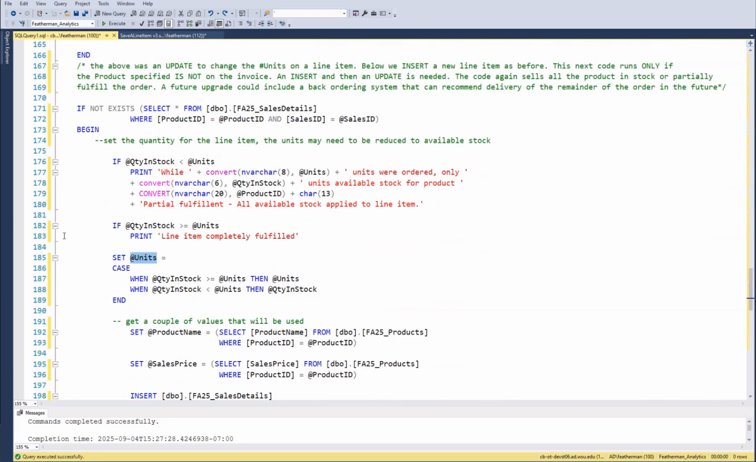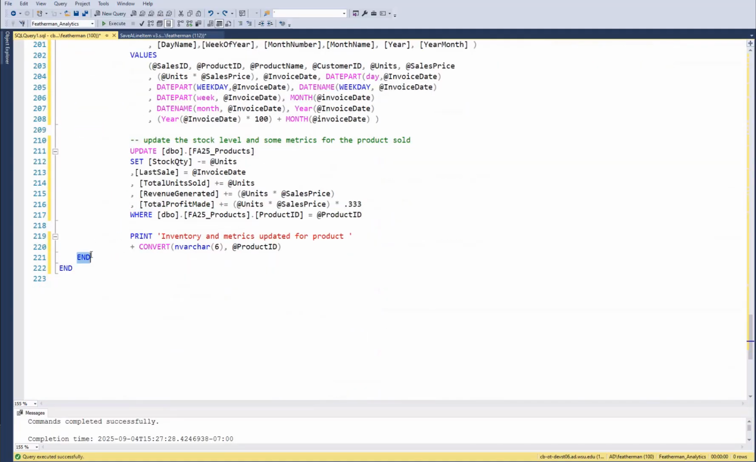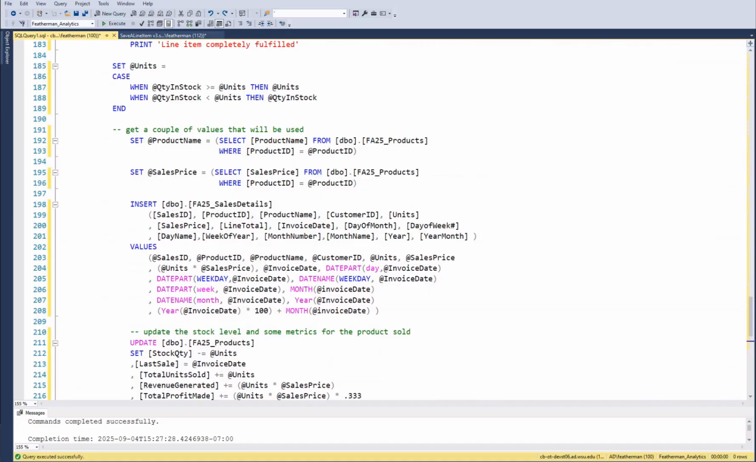So, but I wanted to show each section has its own begin and end, and indenting is crucial to making all this comprehensible.